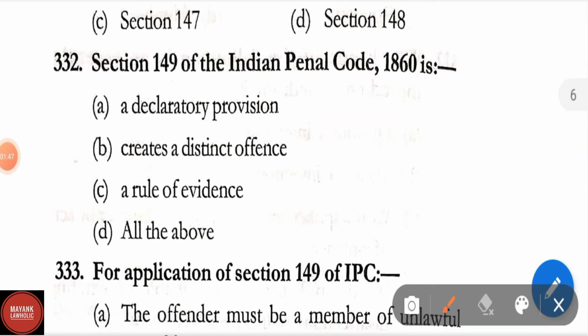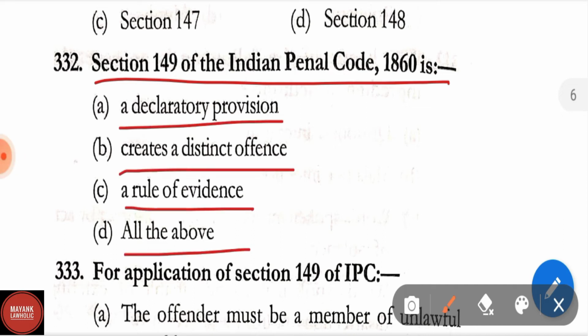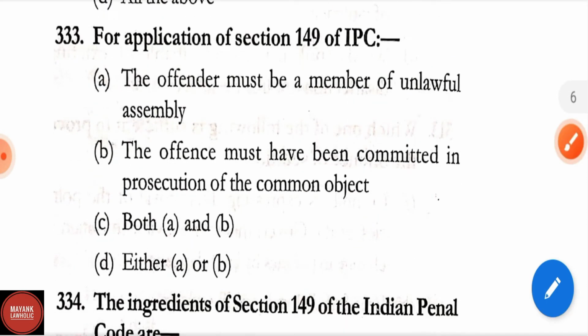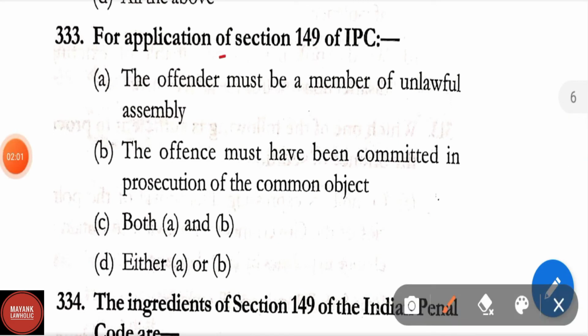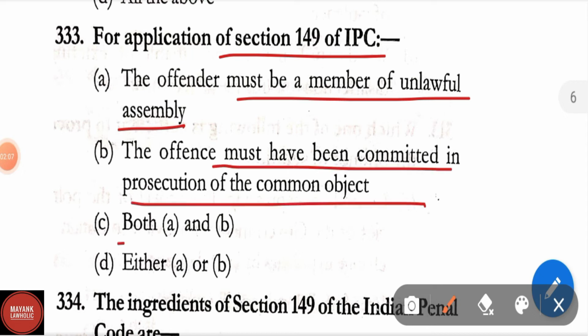Question number 332. Section 149 of IPC is a declaratory provision, creates a distinct offence, a rule of evidence, all of the above. Correct answer is creates a distinct offence. Question number 333. For an application of Section 149 of IPC, the offender must be a member of an unlawful assembly. The offence must have been committed in prosecution of the common object, both A and B, either A or B. Here the correct answer is option C, that is both A and B.